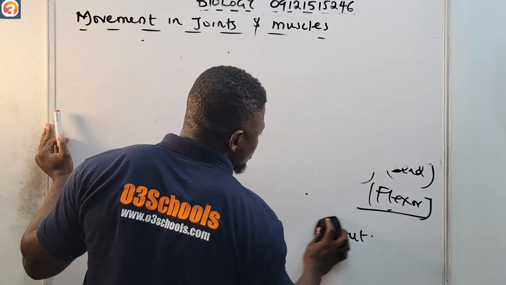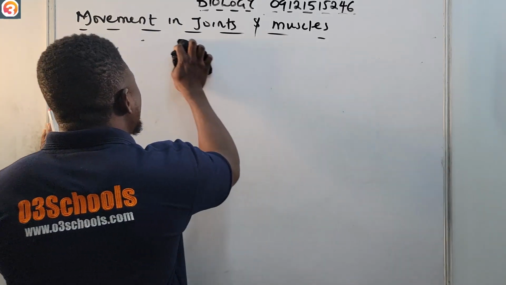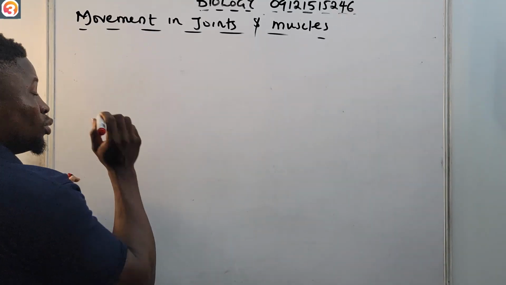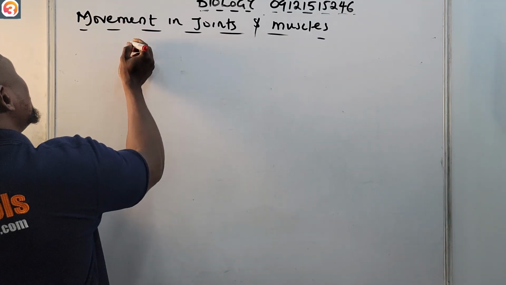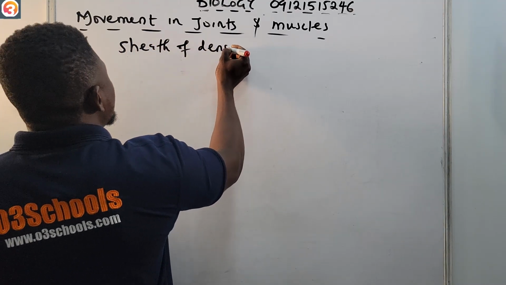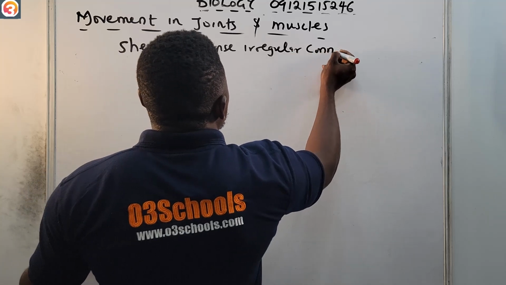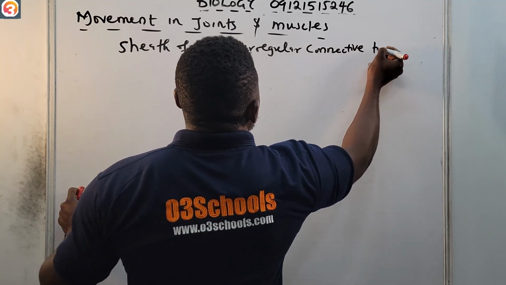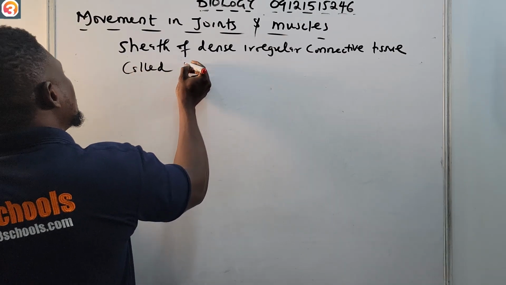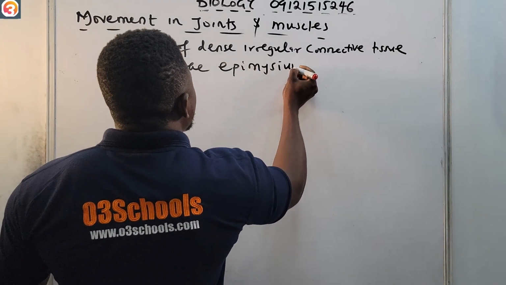Each muscle is wrapped in a sheet of dense, irregular connective tissue called the epimysium.